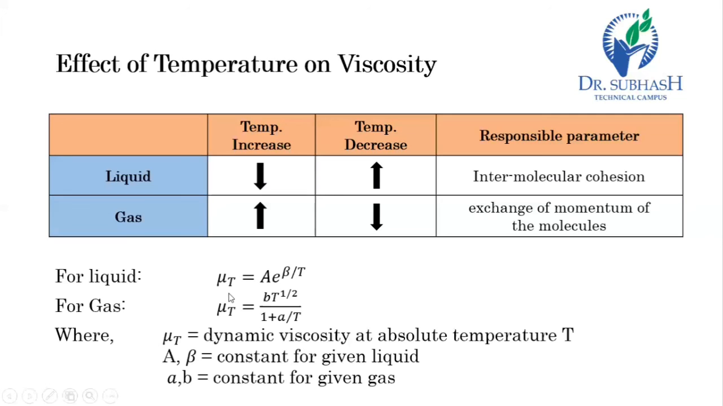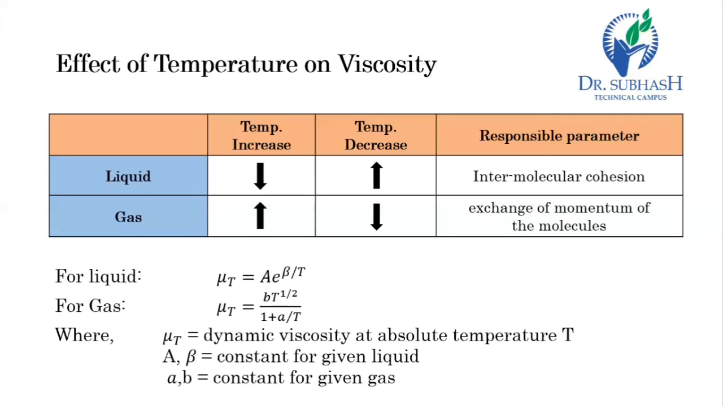So for liquid, the dynamic viscosity at a particular temperature is mu T equals A into e raised to beta by T, where A and beta are both constants. They are fixed for a particular given liquid, and mu T is the dynamic viscosity at absolute temperature T. Whereas for gas, mu T equals B into T raised to 1 by 2 divided by 1 plus A by T, where T is the absolute temperature and mu T is the dynamic viscosity, and A and B are both constants which are fixed for a particular fluid, say liquid or gas.